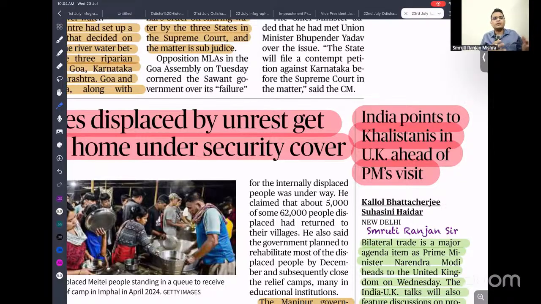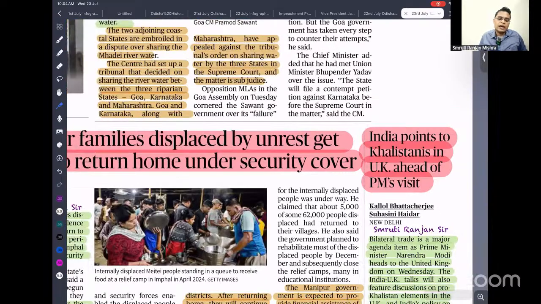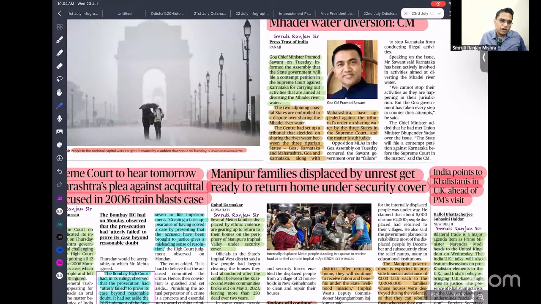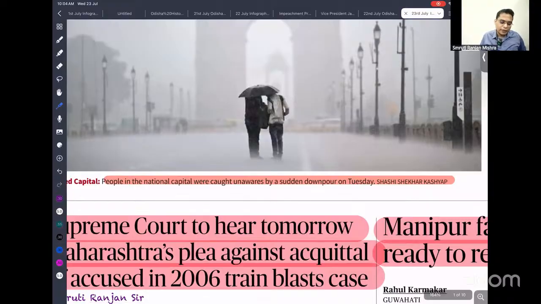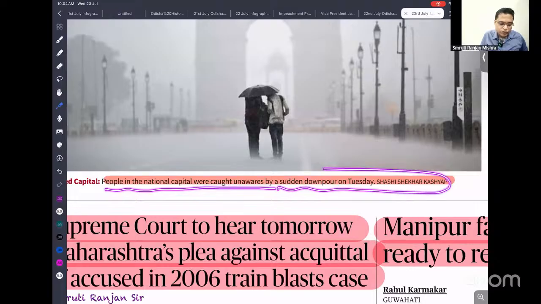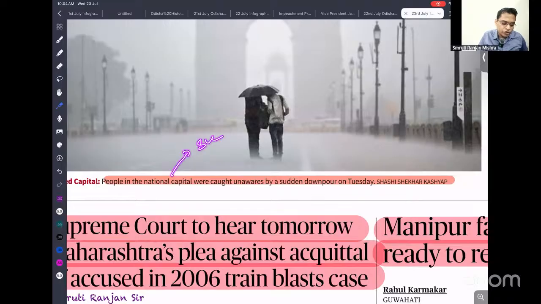There is a growing trend of Khalistani separatists. They are freely roaming there, and they propagate their agenda of violence and seek separate states. So people in the national capital were unaware of the sudden downfall. Because of climate change nowadays, you can see sudden rainfall, what we call a flash flood.